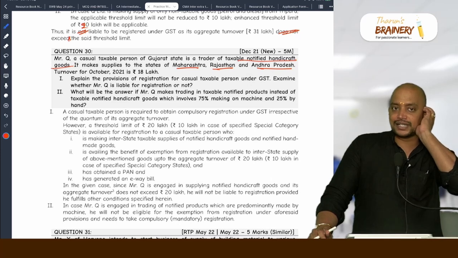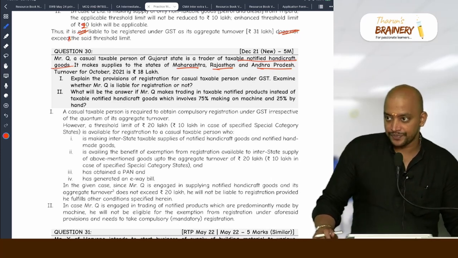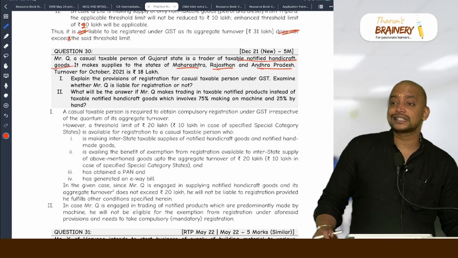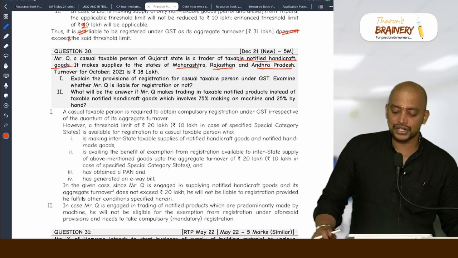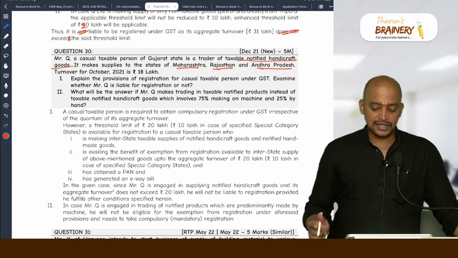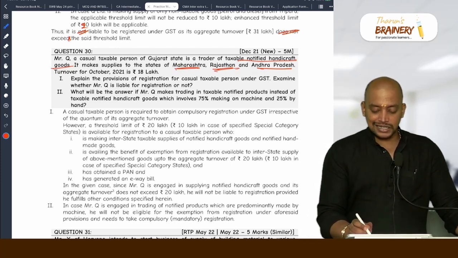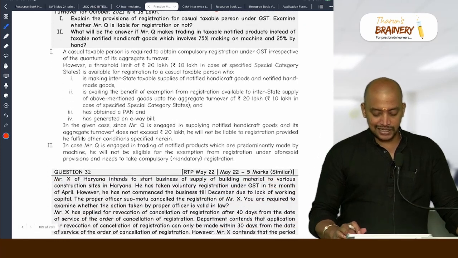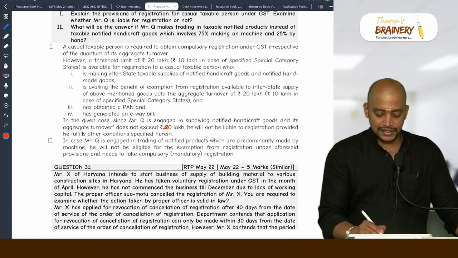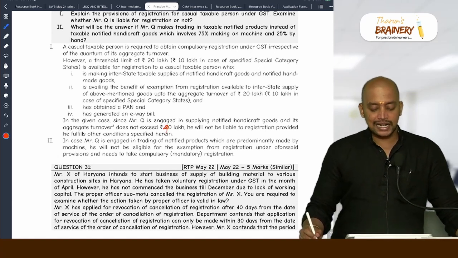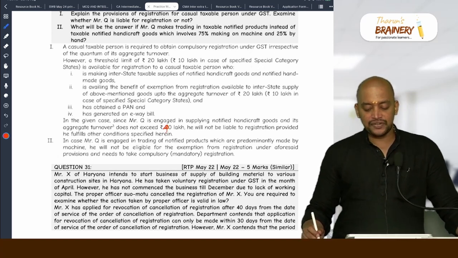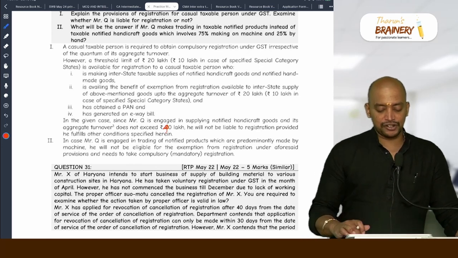Generally, a casual taxable person is compulsorily required to get registered. But a person who is engaged in sale of handicrafts is required to get registered only when their aggregate turnover exceeds the threshold limit. In this case, what is their threshold limit? 40 lakhs. Why is their threshold limit 40 lakhs? Because Maharashtra, Rajasthan and Andhra Pradesh, none of the states is covered. So here you just change it to 40 lakhs. In the given case, since Mr. Q is engaged in supply of notified handicraft goods and aggregate turnover does not exceed 40 lakhs, he will not be liable to registration provided he fulfills other conditions.